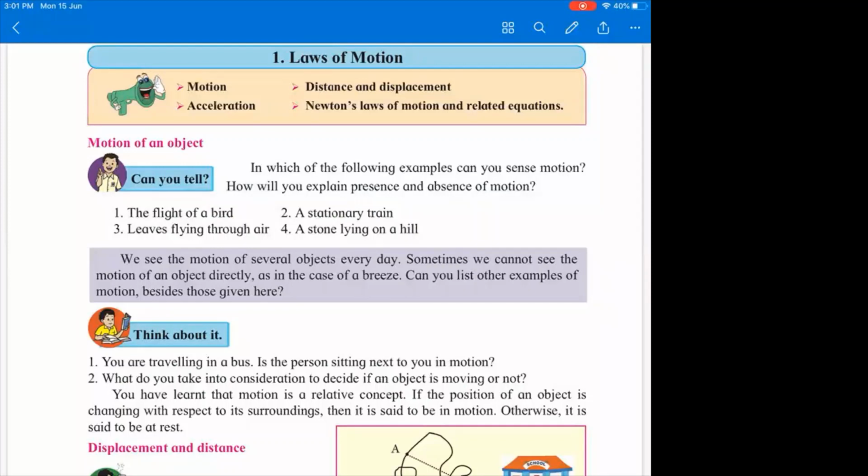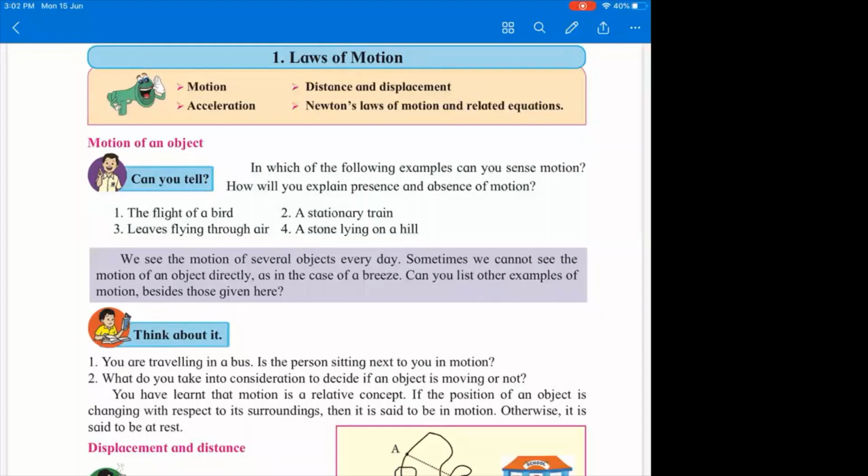But when you are at rest, and the train on the other track moved in the opposite direction, you felt there was motion, but there was no actual motion. You felt there was motion. Why was there no motion? Because your position did not change. You were at the same point. So understand this. You can feel motion many times because motion is relative.